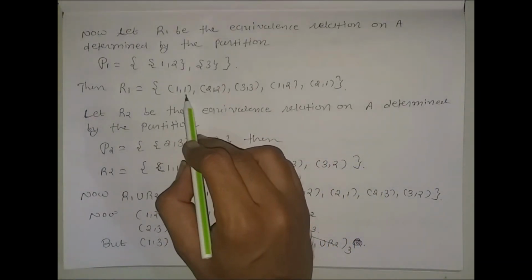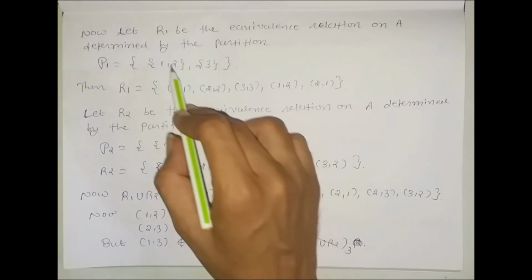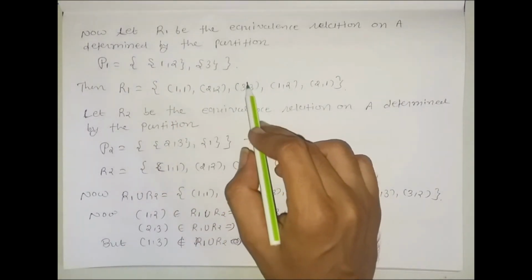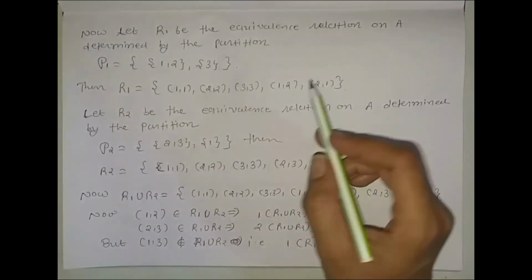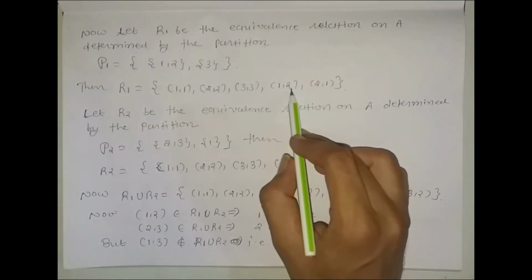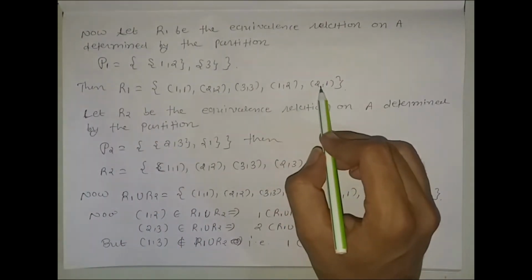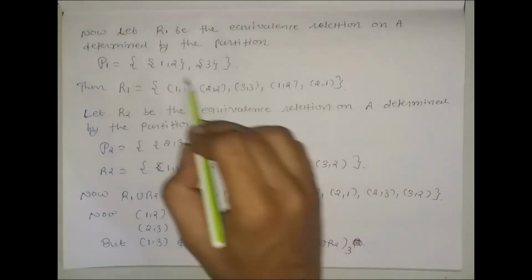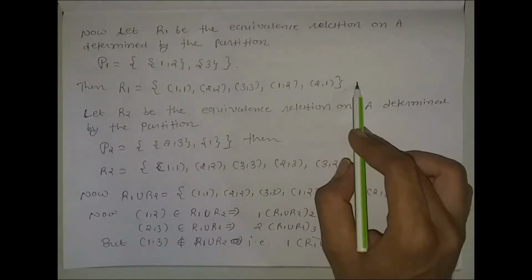So 1 is related to 1, they are in the same block. 2 is related to 2, and 3 is related with 3, because they are in the same block. 1 is related to 2, and similarly 2 is related to 1, because they are in the same block. So R1 is this set.